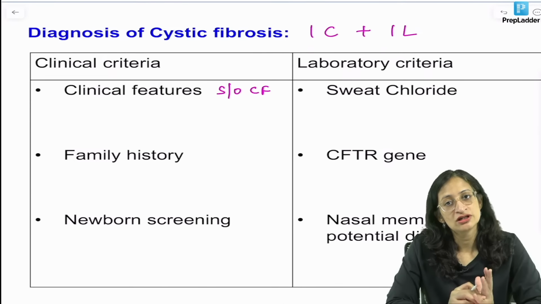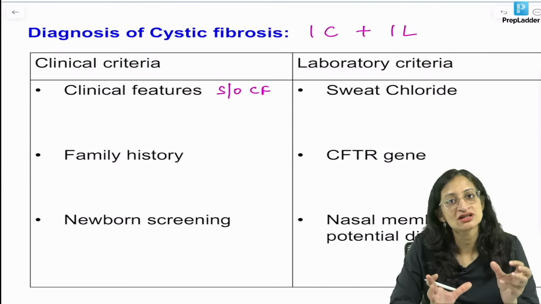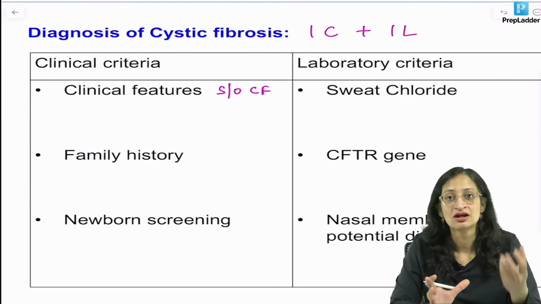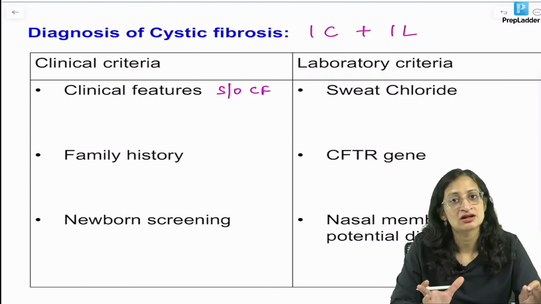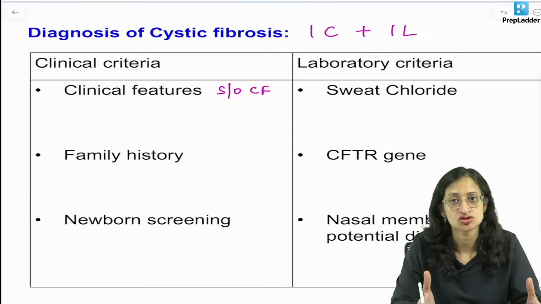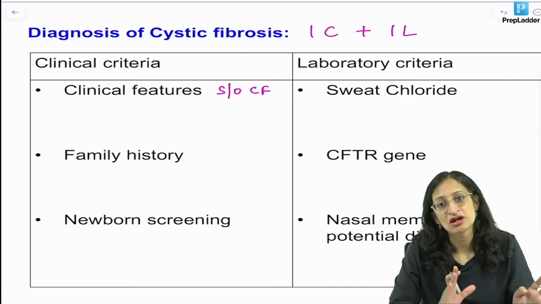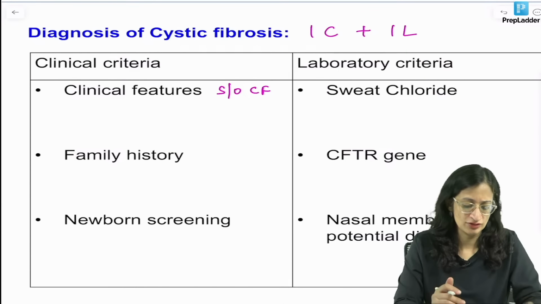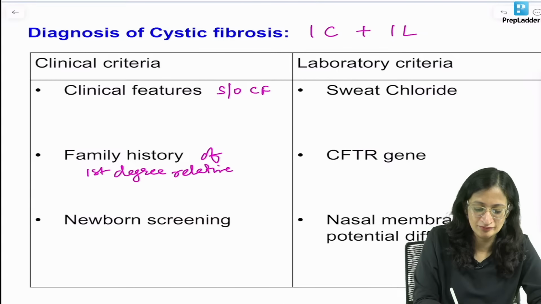So, they are recurrent pneumonia, recurrent diarrhea, and there is steatorrhea or fat in stool, because the pancreatic exocrine function is affected, pancreatic enzymes are not releasing properly. So there is malabsorption of fat, so there is fat in stool, steatorrhea. There can even be visible oil in stool, and there's failure to thrive. There can be jaundice in the newborn period, there can be meconium ileus, meconium peritonitis, and so on. Family history of first degree relative affected. So, you can get a family history of siblings affected, because it has autosomal recessive inheritance.